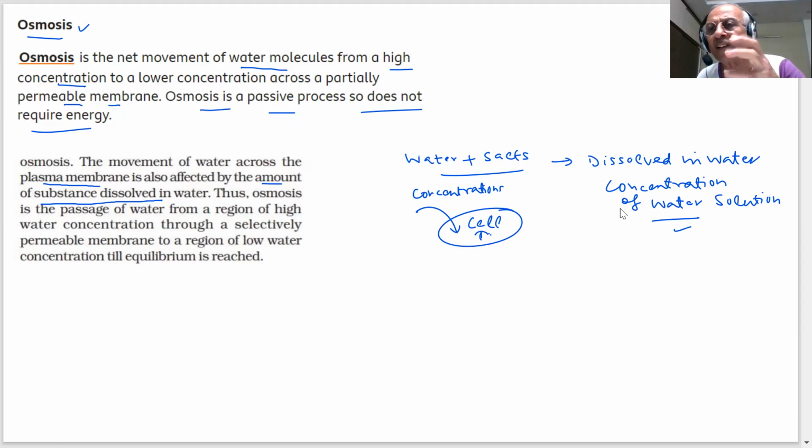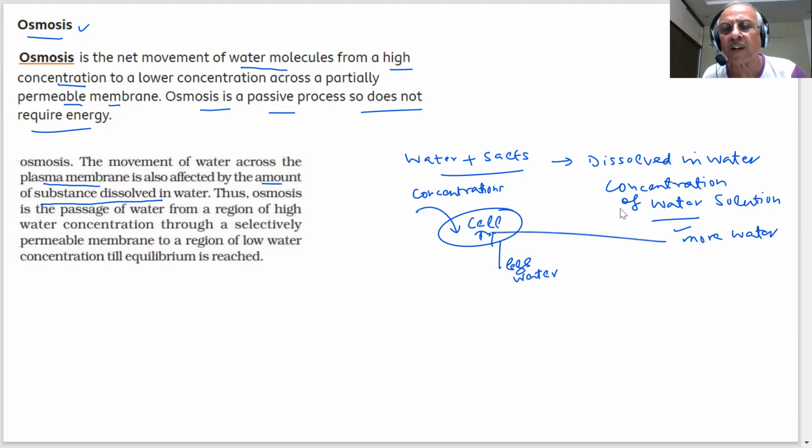If this concentration is less, it means more water. If there is more water here and inside there is less water, then what will happen? More water means this water will go inside the cell. If there is less water here, it is a concentrated solution. When you take too much concentrated solution, what will happen? The concentration of water is less, then the water will move out. So water can move in or water can move out.